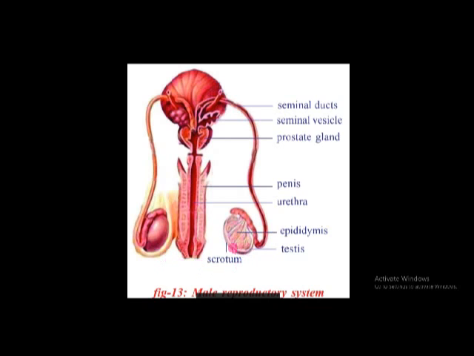Inside the testis, a number of seminiferous tubules are there. Seminiferous tubules produce sperms, and they are temporarily stored in the epididymis, and from the epididymis they are released into the vas deferens, that is the seminal ducts. In the male reproductive system, we see the prostate gland, and besides the prostate gland, two other glands are present. They are called Cowper's glands.